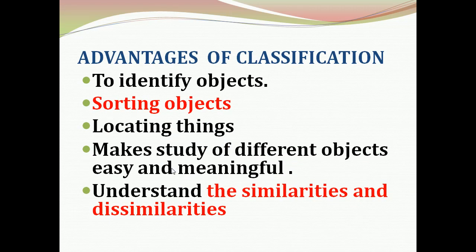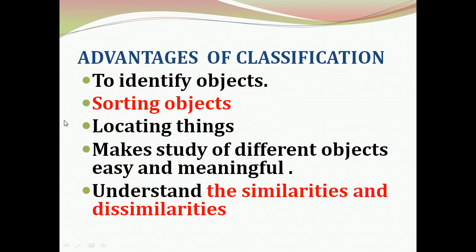Classification of objects can also be done on the basis of the materials they are made up of. Now we are going to see what are the advantages of classification. When we are classifying objects, there are a lot of advantages.